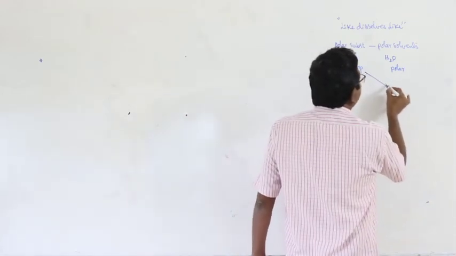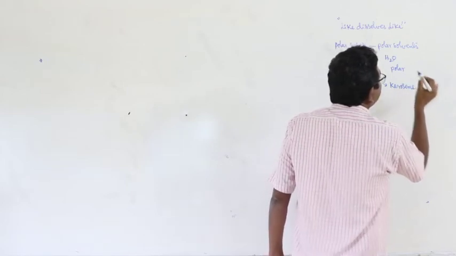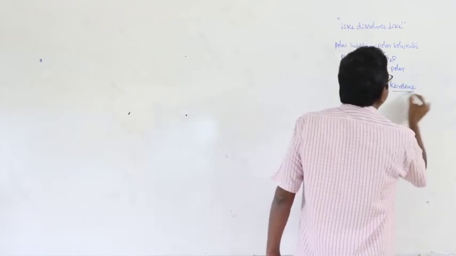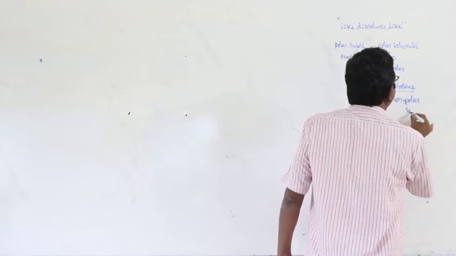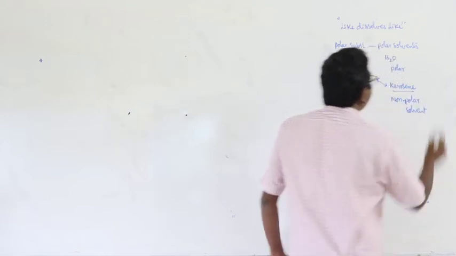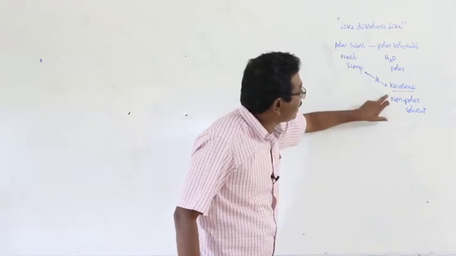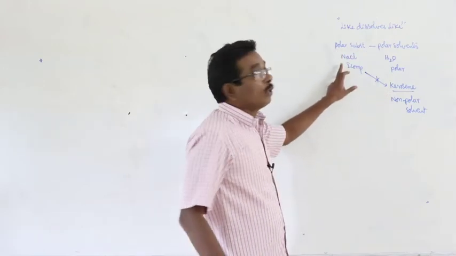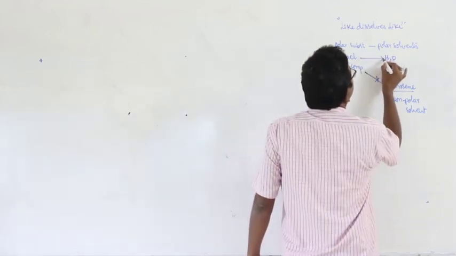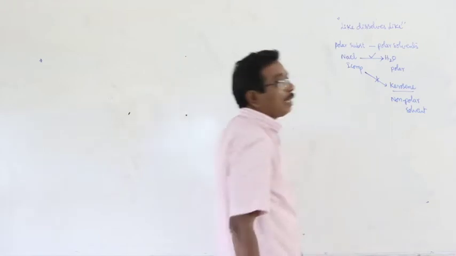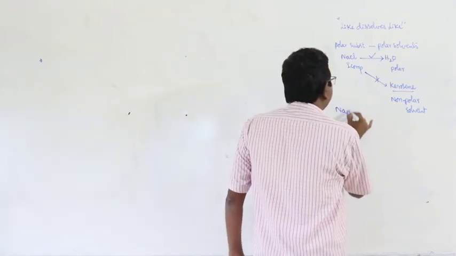And sodium chloride is insoluble in kerosene. What is the reason for that? Kerosene is a non-polar solvent. So, here sodium chloride is a polar substance and kerosene is a non-polar solvent. So, sodium chloride is insoluble in kerosene, but sodium chloride is soluble in the water. Why? Both are polar.